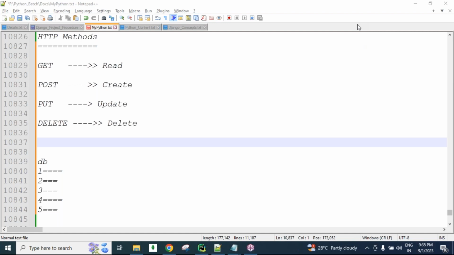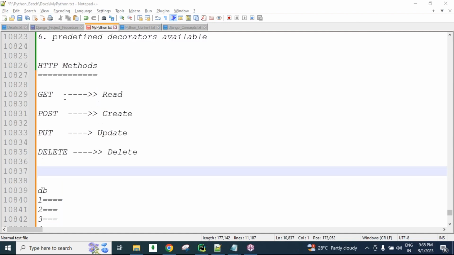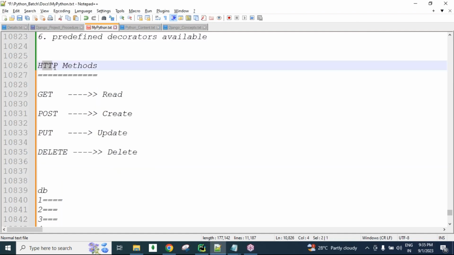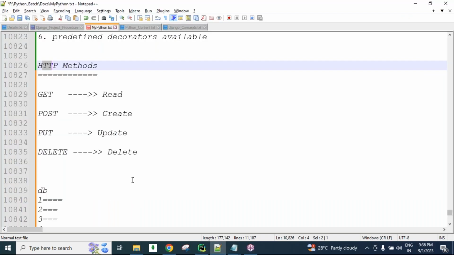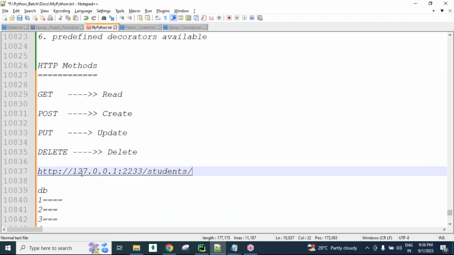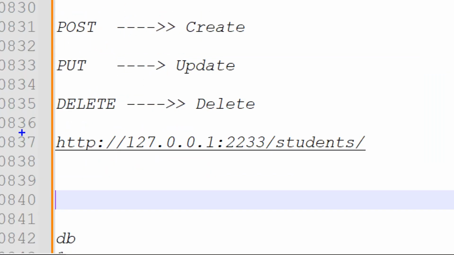So hypertext protocol, from the browser we are always sending the HTTP related request. So we send an HTTP request, and we get an HTTP response from the browser whenever we send. So this is the URL, guys. If we copy this URL here and check it here, HTTP is added automatically. So in this HTTP, guys, we have the HTTP methods.